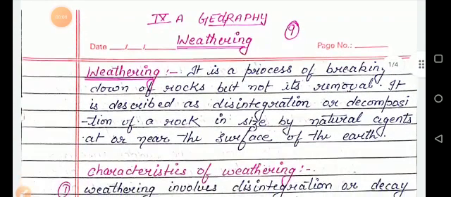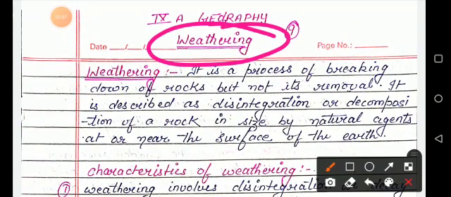So this is your notes of chapter weathering. What is weathering? First of all, we have to know what is weathering. It is a process of breaking down of rocks, but not its removal. It is described as disintegration or decomposition of a rock in size by natural agents at or near the surface of the earth. And what will be the natural agents? Like your wind, rivers, erosions, etc.